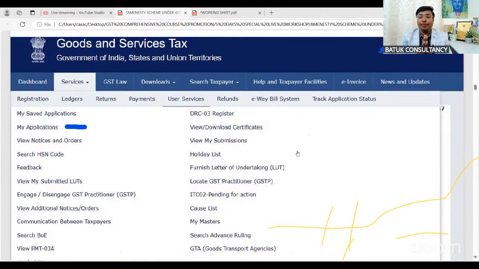Yes, Rahul sir, now your question is relevant. Is the amnesty scheme applicable for GSTR 1 and 3B? Yes, definitely you can go for the amnesty scheme for GSTR 1 and 3B. This is completely applicable.